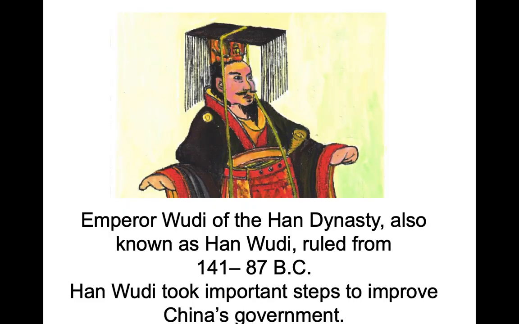Here's Emperor Wudi. He's one of the important rulers to note. Remember, not any one person can rule a dynasty for over 400 years. So Liu Bang was the first emperor of the Han Dynasty, and Han Wudi was an important ruler of the Han Dynasty. Let's read his fun fact. Emperor Wudi of the Han Dynasty, also known as Han Wudi, ruled from 141 to 87 BC. Han Wudi took important steps to improve China's government. And notice with the time frame when Han Wudi was in power that we're getting closer to present day.